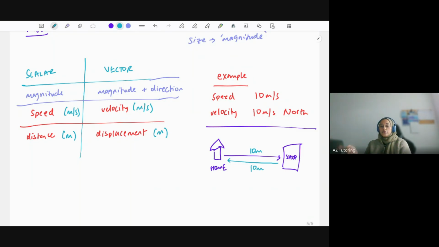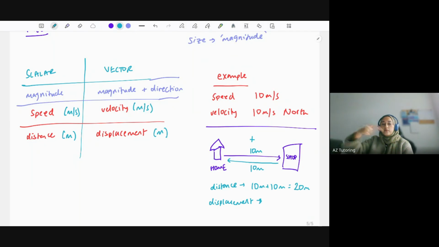So you've walked from home to the shop, 10 meters. You've then come from the shop home, that's another 10 meters. The distance that you've traveled is 10 meters plus 10 meters because that's how much you've done altogether, so 20 meters. However, the displacement, because it's a vector quantity, is going to take the direction into account. So going from your home to the shop, that's going to be the positive distance. So you've gone 10 meters from your house to the shop.